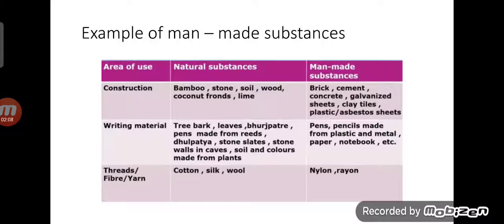Threads, fiber or yarn. In this, we are using cotton, silk and wool as natural substances, and then nylon, rayon as man-made substances. So, these are the examples of man-made substances.